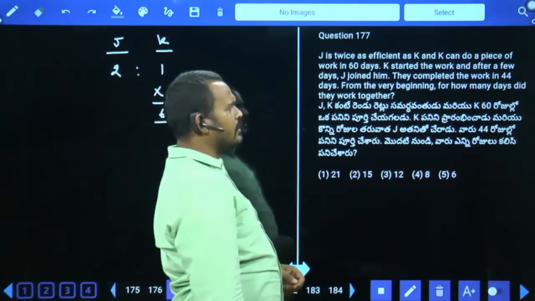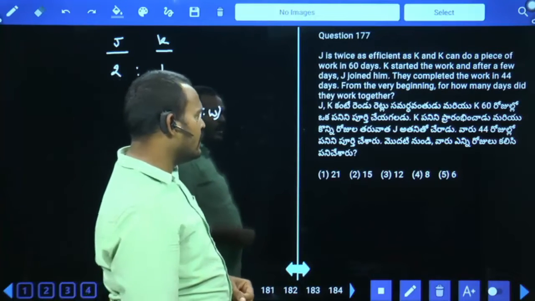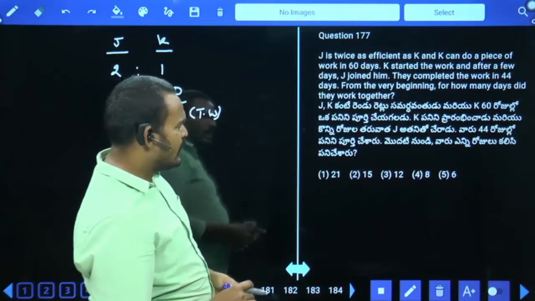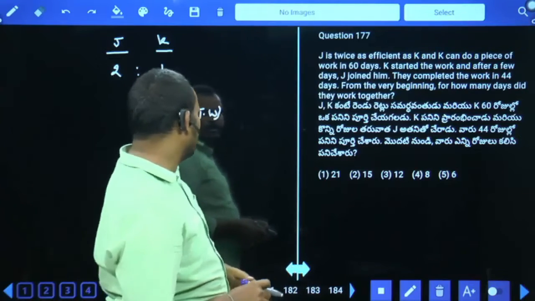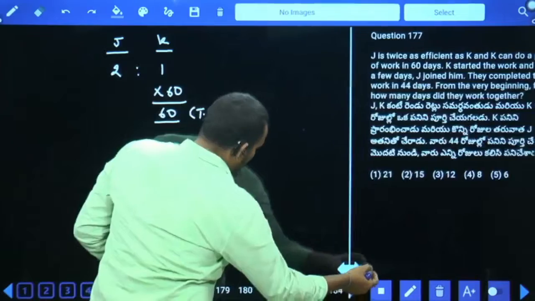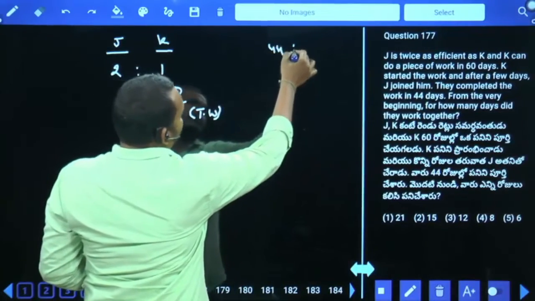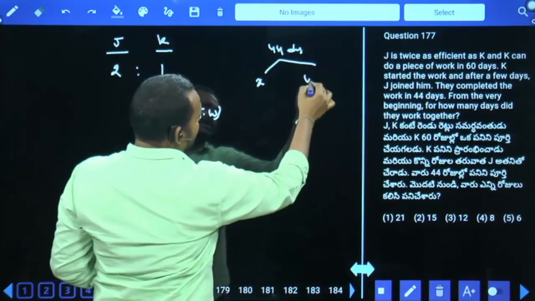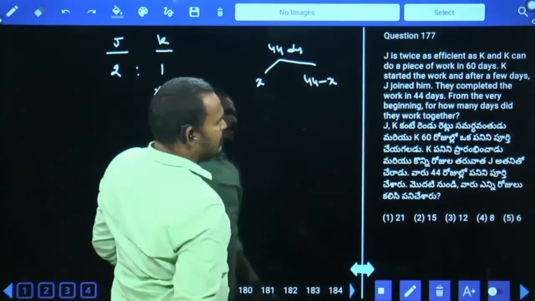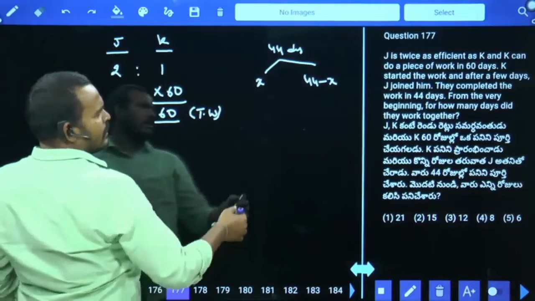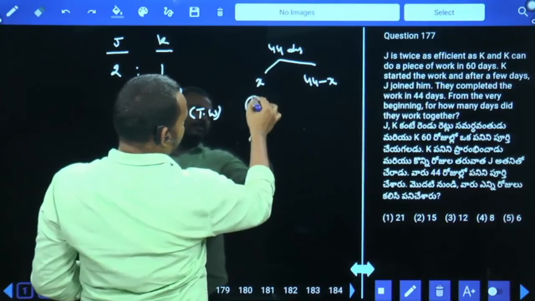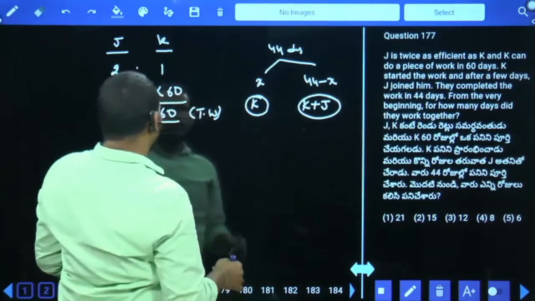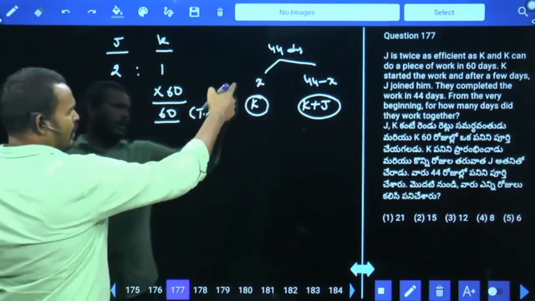K started the work and after a few days J joined him. They completed the work in 44 days. From the very beginning, in how many days did they work together? The total work is completed in 44 days, meaning some are X days, remaining are 44 minus X days. In X days, K is working. But in 44 minus X days, K plus J are working. What is K's efficiency? One part. How many days is he working?